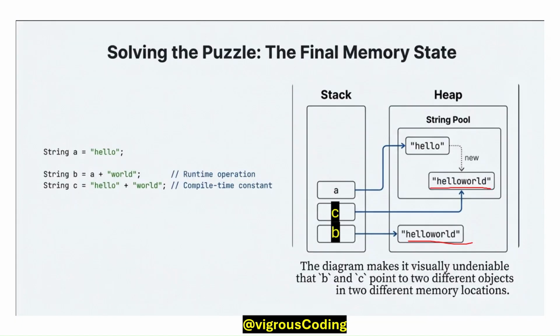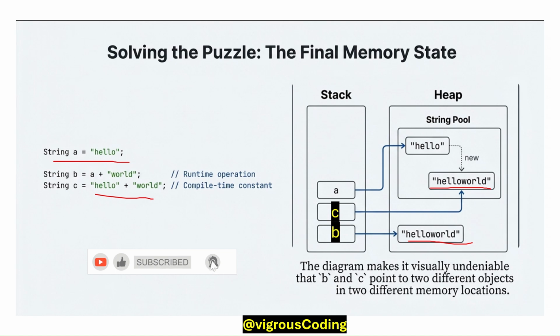This is the important question. Here string A is hello, B is A plus world, C is hello plus world. In case of B, it is using the variable A, so the JVM performs a runtime operation. It does not get its value at compile time.